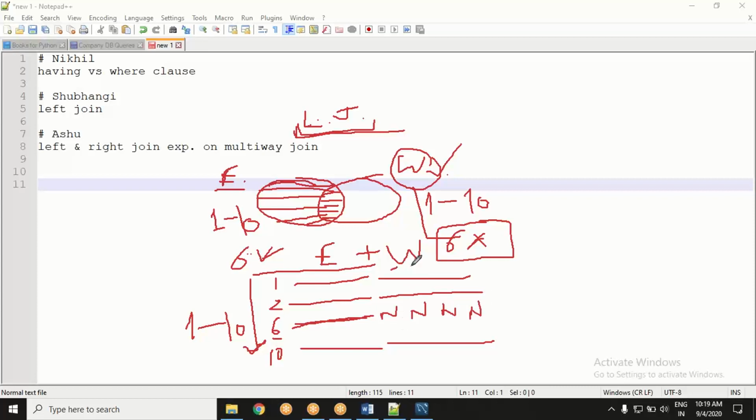The variables of the works on table will become null for this value. However, the value will appear. As many records as are available in the employee table, they will appear. So that's left join. Clear? I hope there is clarity on left join.